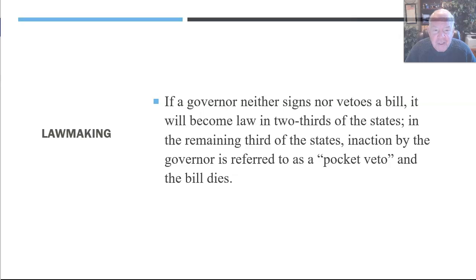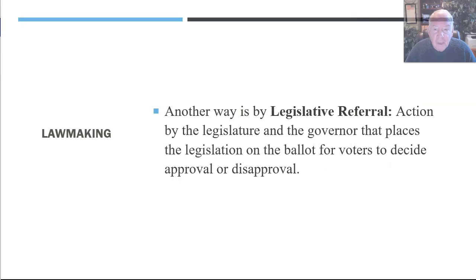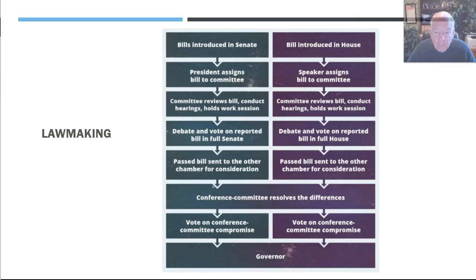If a governor neither signs nor vetoes a bill, it will become law in 2/3 of the states. In the remaining third of the states, inaction by the governor is referred to as a pocket veto, and the bill dies. Another way to pass a law is by legislative referral, action by the legislature and the governor that places the legislation on the ballot for voters to decide approval or disapproval.